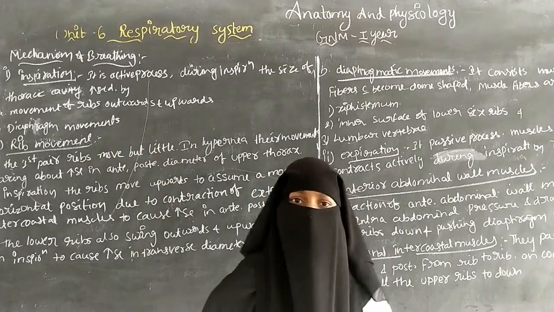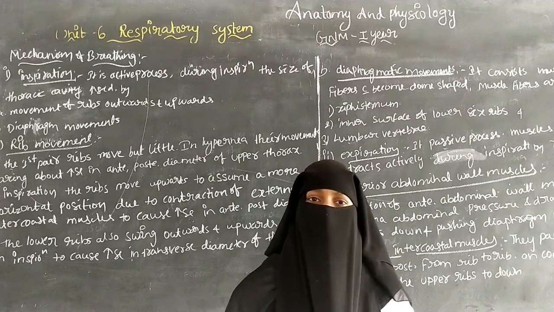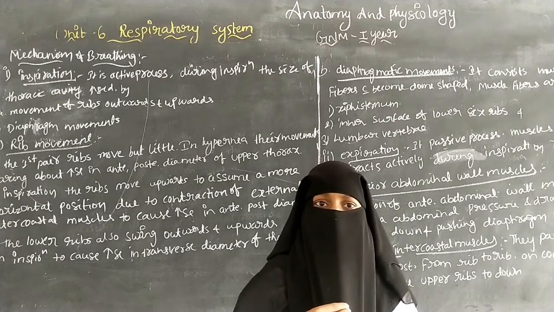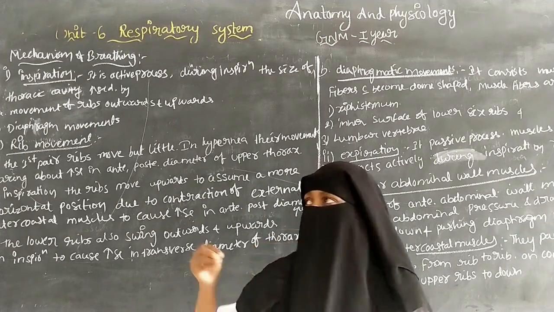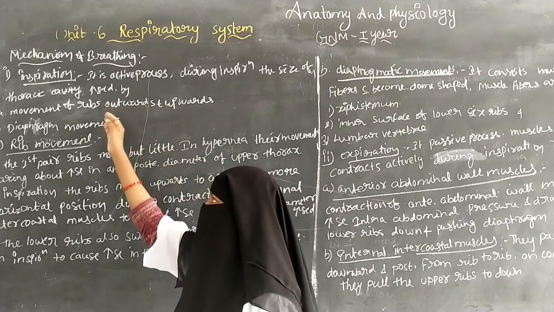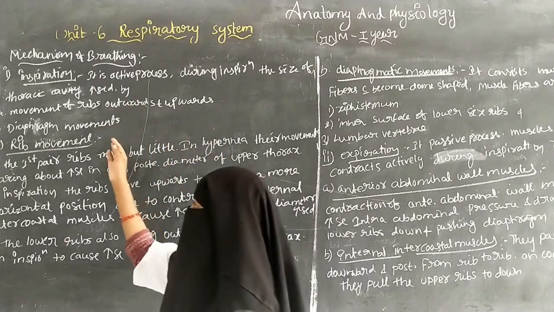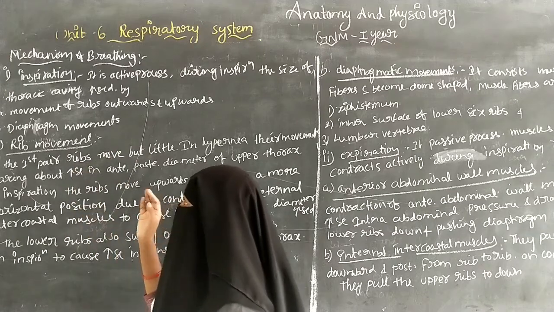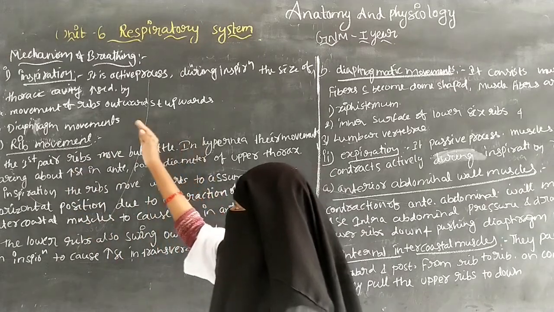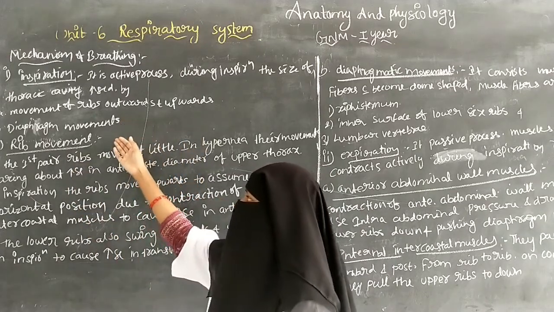So inspiration is an active process, and during the inhalation of air there is an increase in the size of the thoracic cavity. It includes two types of movement: first the movement of the ribs, and second the diaphragmatic movement.